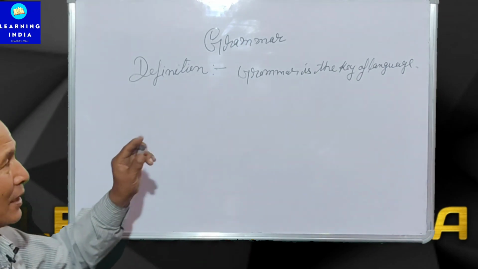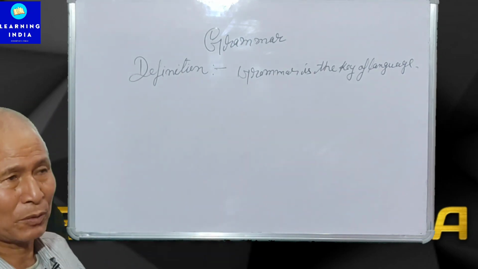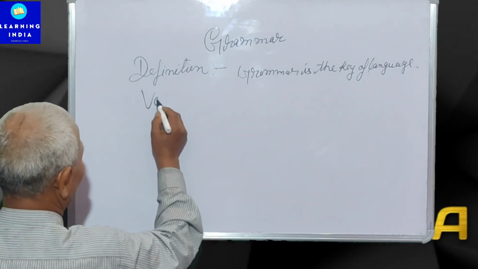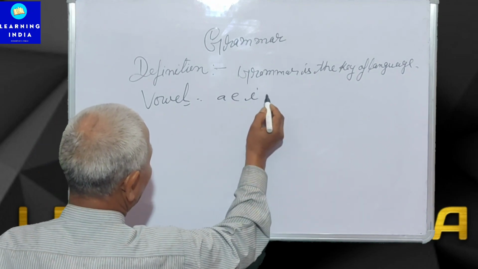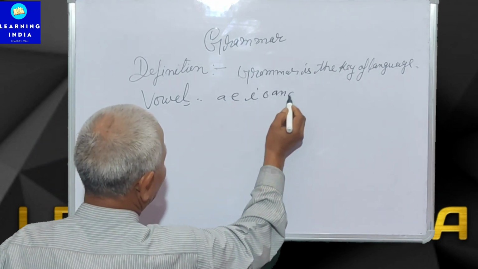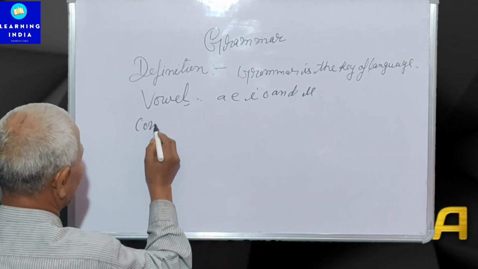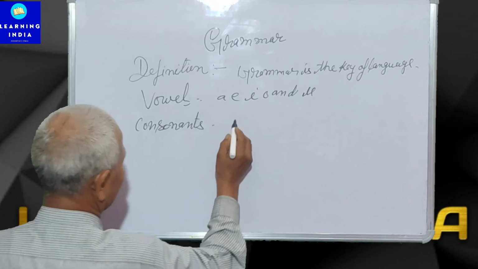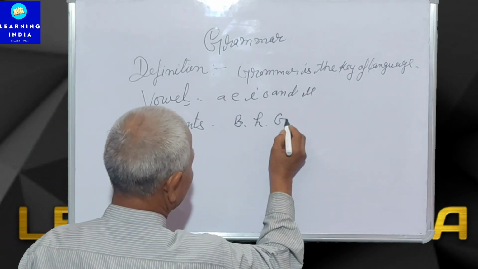Now we come to how many kinds of letters. There are two kinds of letters, vowels and consonants. Vowels: A, E, I, O and U. Consonants: B, H, G, K.